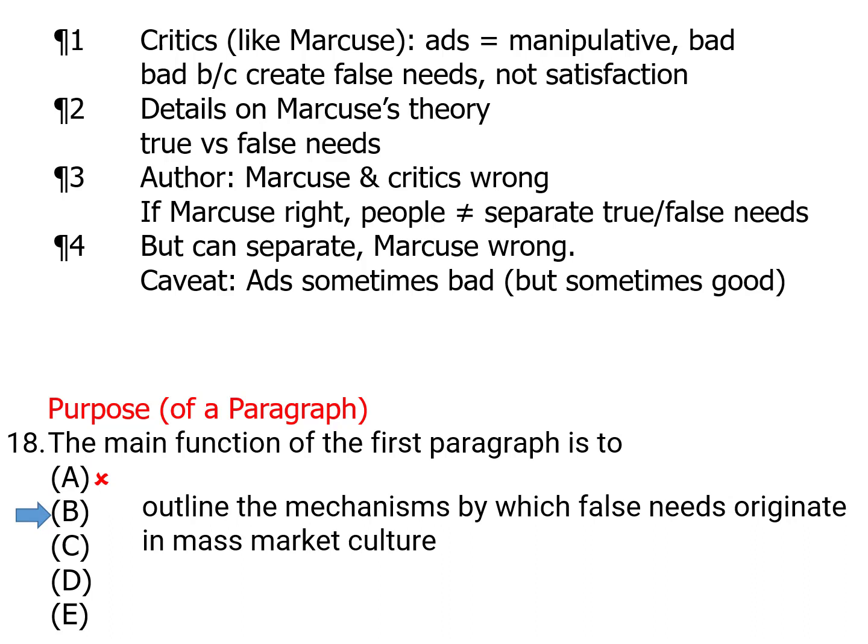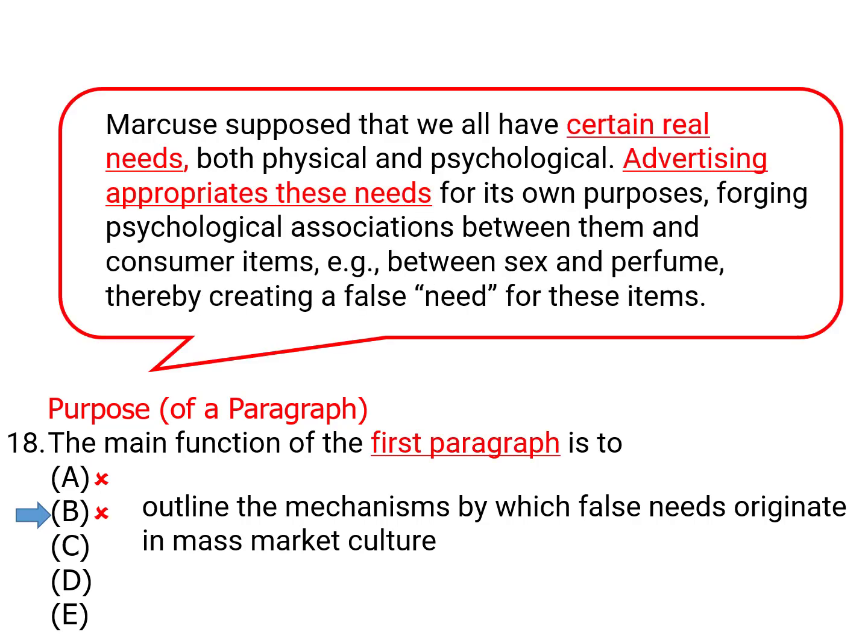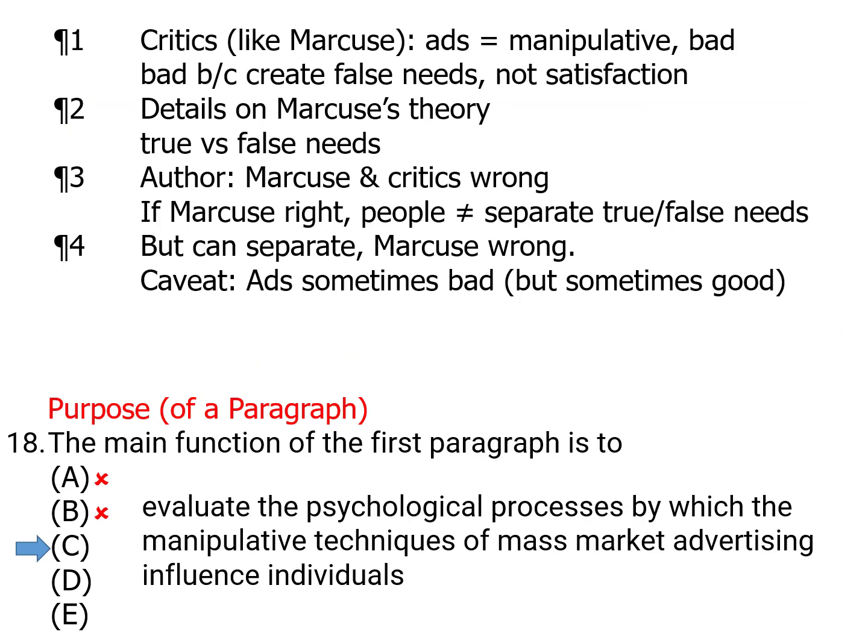B, outline the mechanisms by which false needs originate in mass market culture. Well, if you remember the last question, that's the main function of the second paragraph, not the first. The correct answer to that last question told us this. Answer choice C, evaluate the psychological processes by which the manipulative techniques of mass marketing advertising influences individuals. That's the same thing again. That's the last paragraph we were just talking about. So right idea, wrong paragraph.